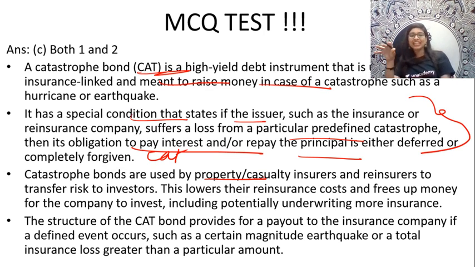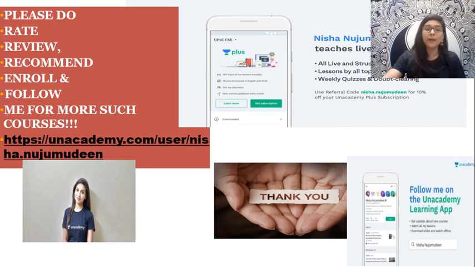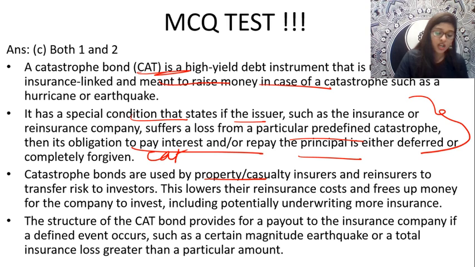Thus, I can tell you this particular structure of your catastrophe bond provides a payout for what? For the insurance company. If any defined event like earthquake or something occurs, only at that time will they provide the payout to the insurance company. Okay, very fine. Very clear? Yes, guys? Any doubt?